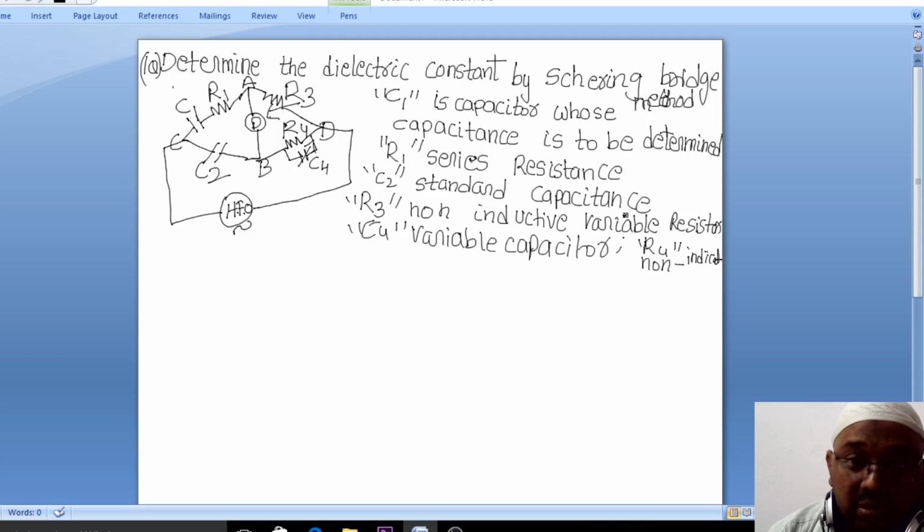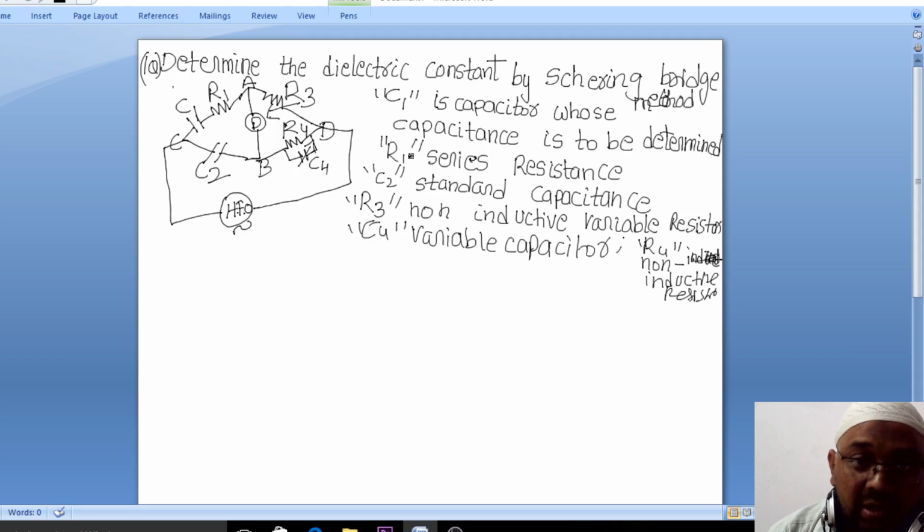Just now we had this non-inductive. I will write here: non-inductive resistor. So everything you can just write down.